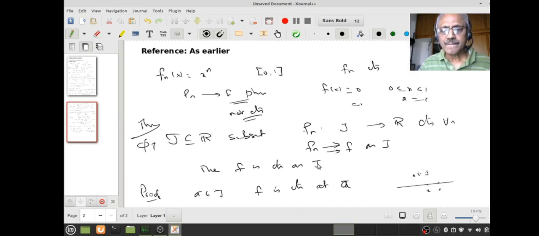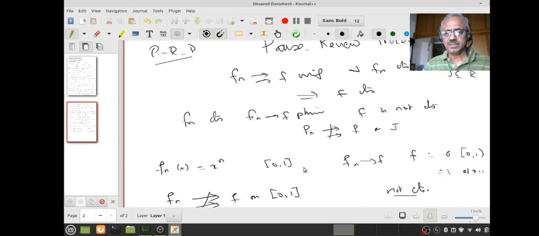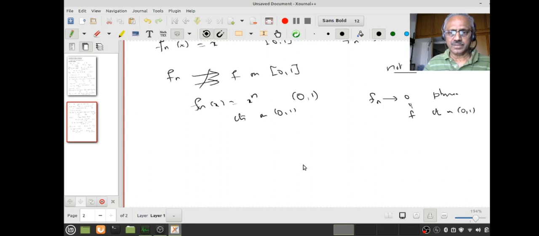What do I mean by that? If the fn's are continuous and if fn converges to f uniformly, then f is continuous. But it may happen that fn converges to f non-uniformly, that is, it may converge pointwise but not uniformly, but still f may be continuous. The example is x power n on the open interval (0,1). Okay, pause, review, proceed.